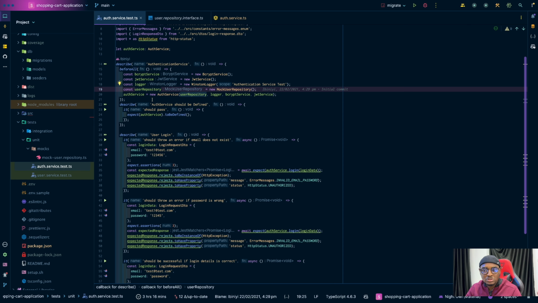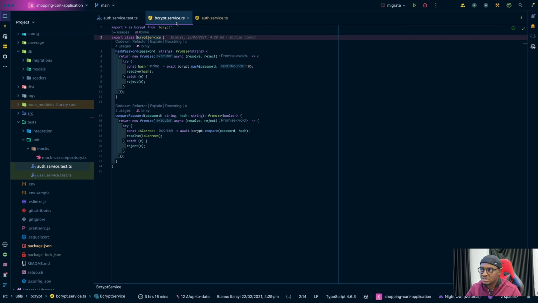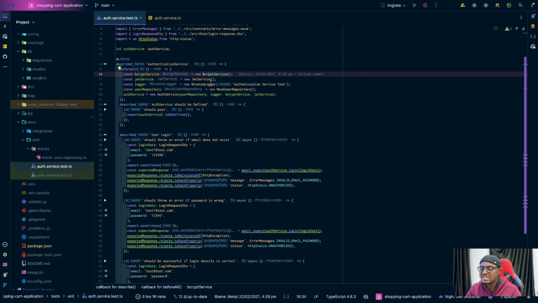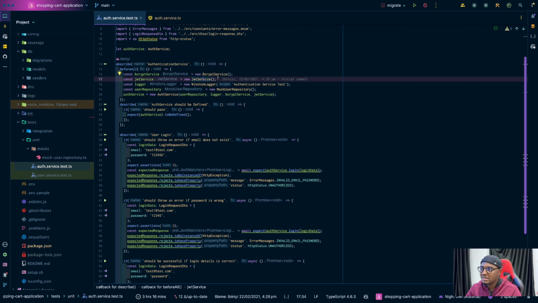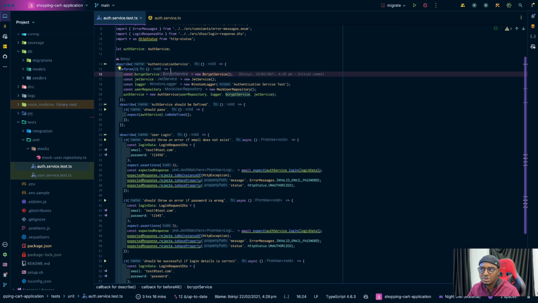Also, one other thing I would do differently is you see this bcrypt service and this JWT service. I don't think it's necessary to have separate services for these two things. So maybe I would have preferred to create a helper service that basically has the functions that we have here. That helper service would be a more generic service that stores anything that helps us to do certain things.